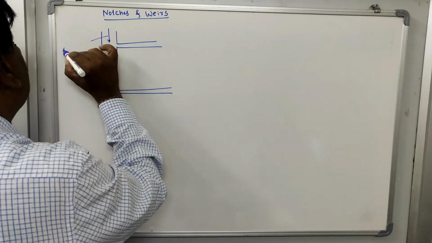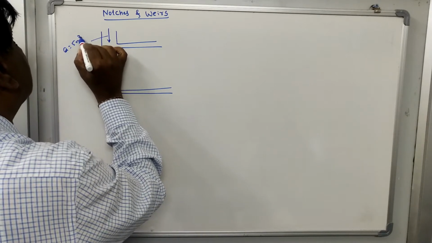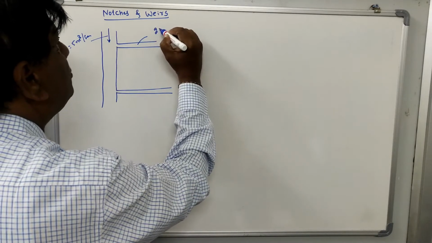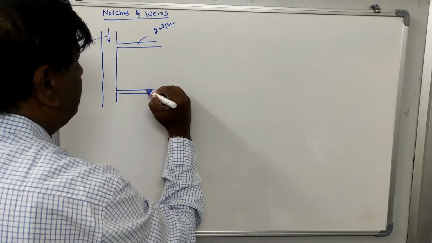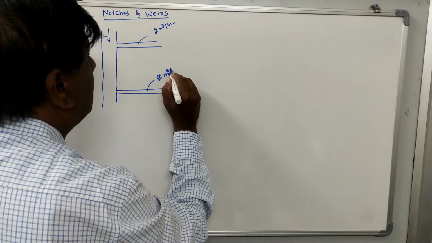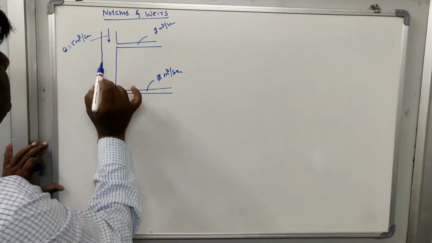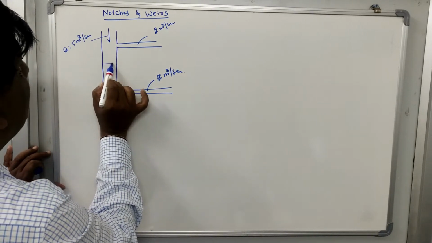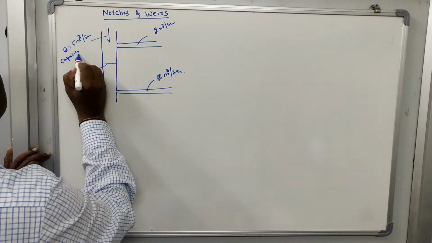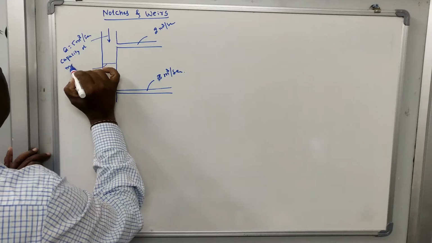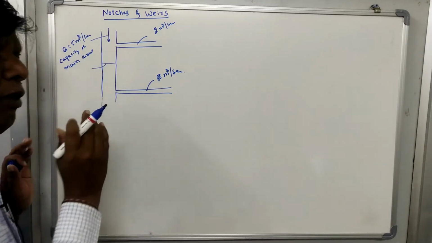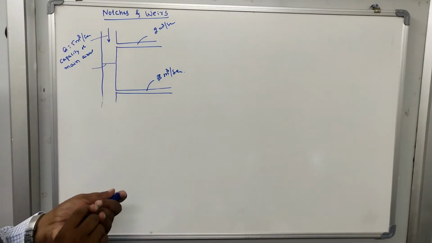Let the discharge in the main canal be 5 meter cube per second, in this distributary it is 2 meter cube per second, and in this distributary it is 3 meter cube per second. This 5 meter cube per second for the main canal is the carrying capacity of the main canal, that is, the water carrying capacity of the main canal.